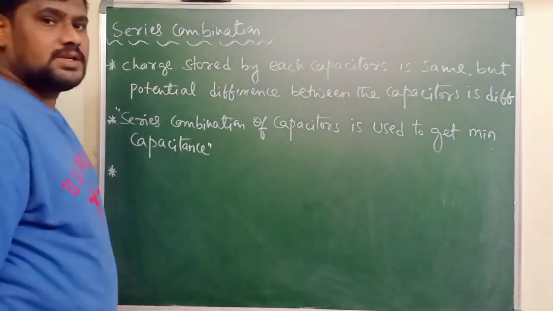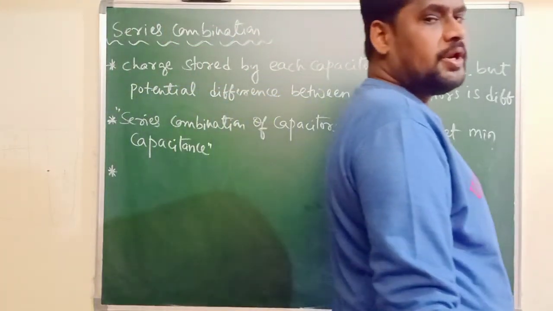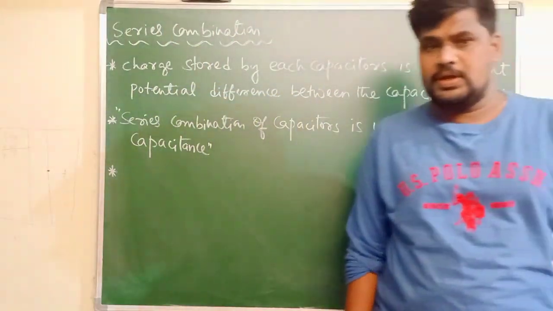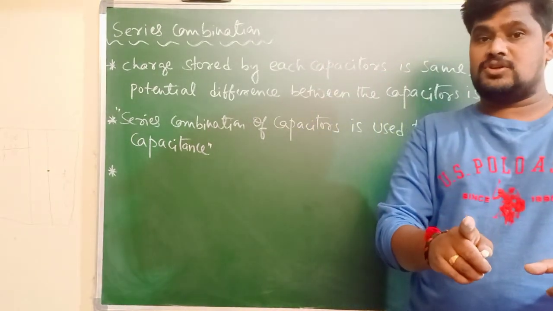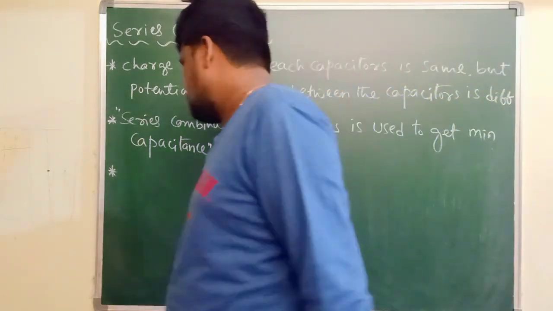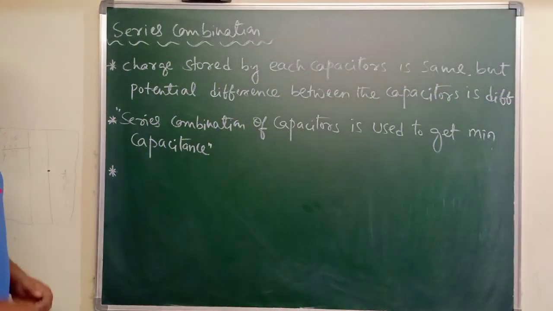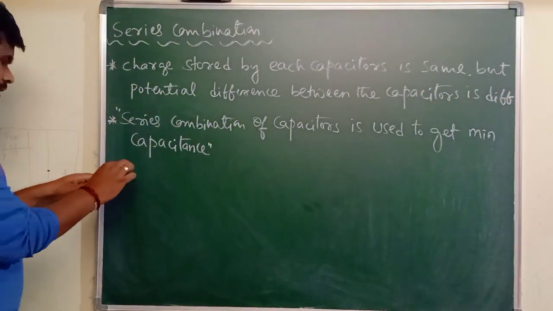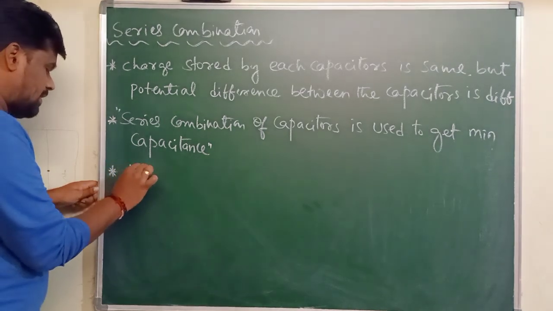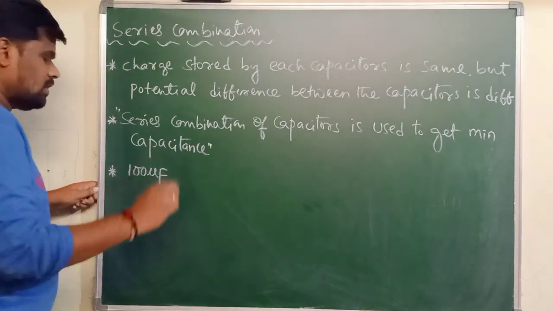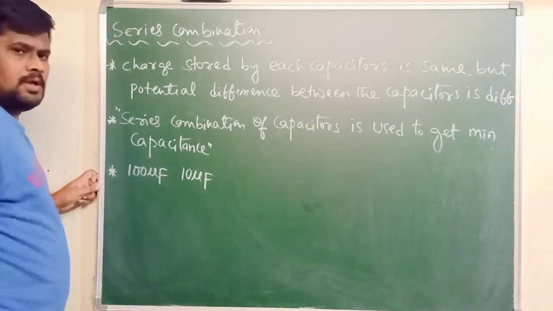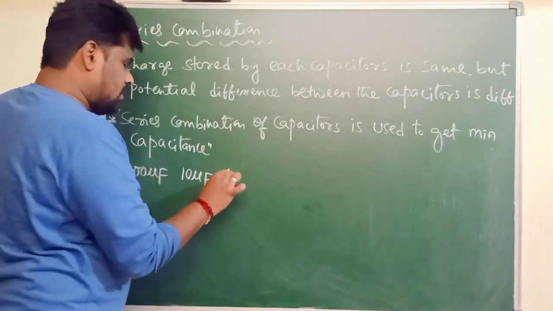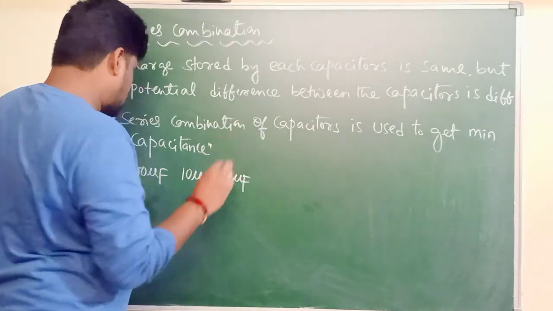Third point: total capacitance of a series combination of capacitors will be lower than the lowest capacitance of the combination. Say for example, I have three capacitors. One capacitor is 100 microfarad, another capacitor is 10 microfarad, and the third capacitor is 1 microfarad. Concentrate here.